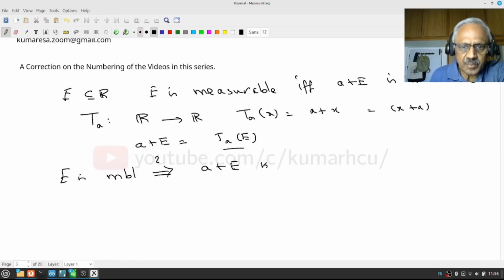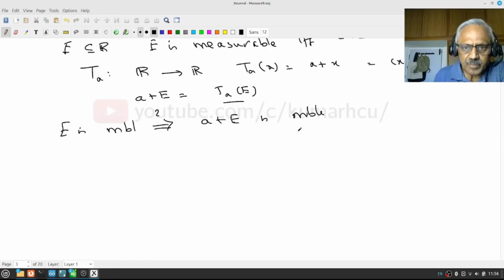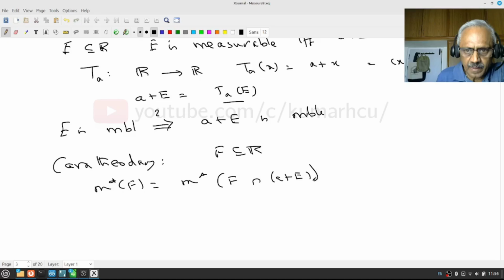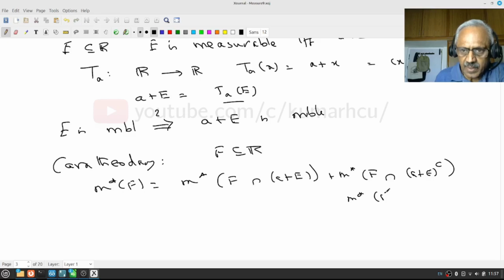So I want to say whether a plus E is measurable. The Caratheodory definition demands that for any subset F of R, m*(F) should be equal to m*(F intersection (a plus E)) plus m*(F intersection (a plus E)^c), which is the same as m*(F remove a plus E).